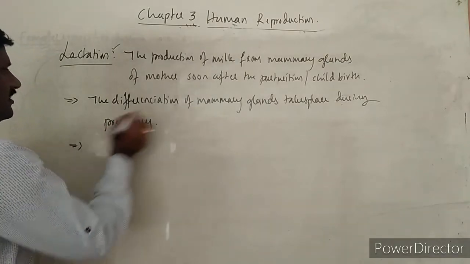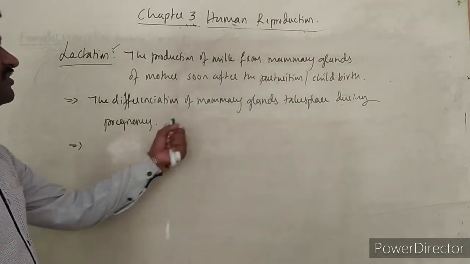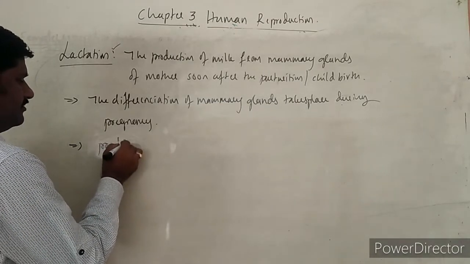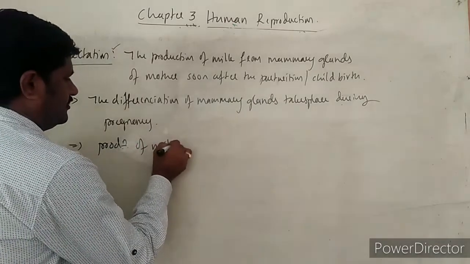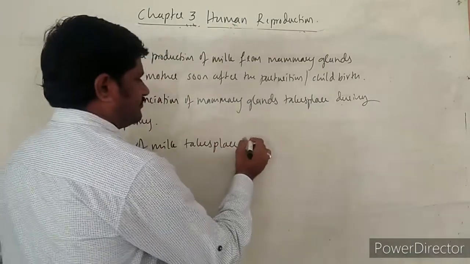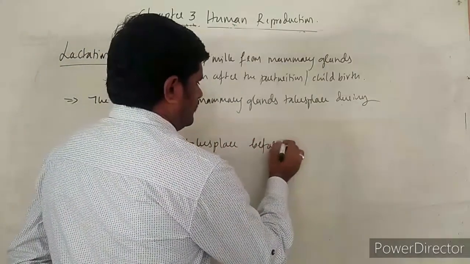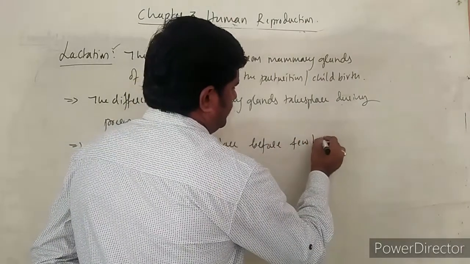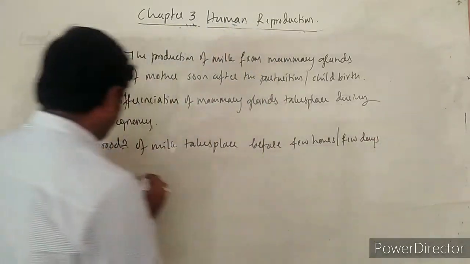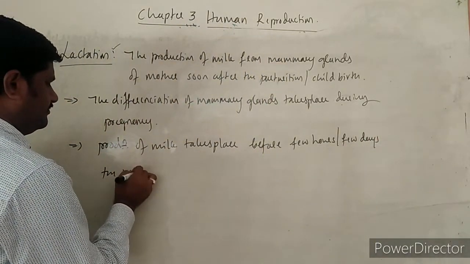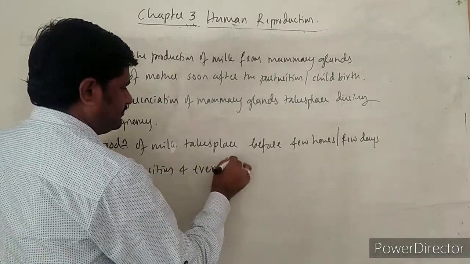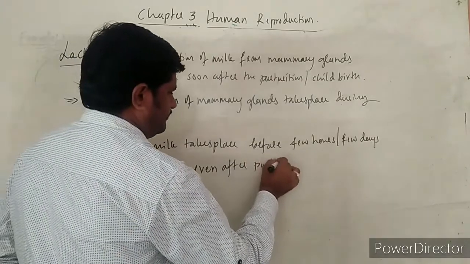During pregnancy, the differentiation of the mammary glands, or the mammary glands start to develop themselves, and production of milk takes place before few hours, sometimes few days, the parturition, and even after parturition.